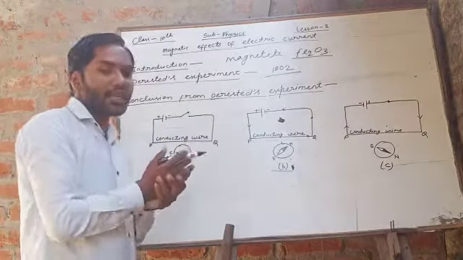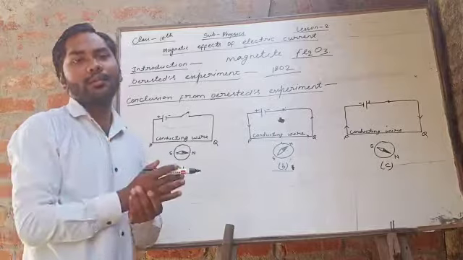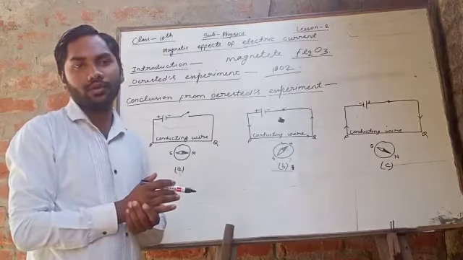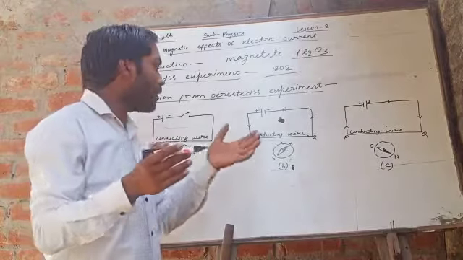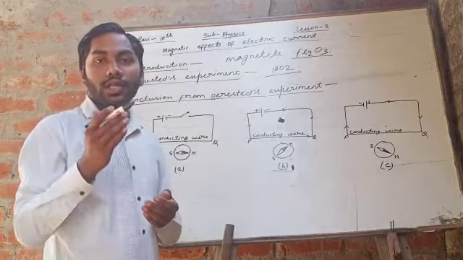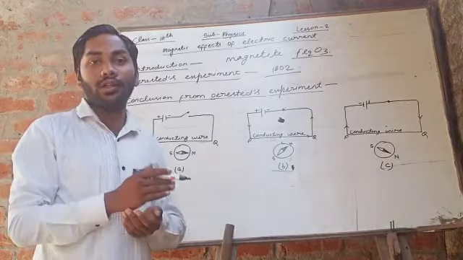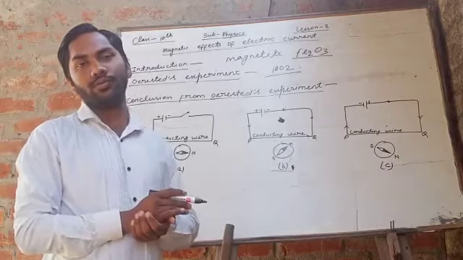The deflection is directly proportional to the current. Means if the strength of current is more in the wire, the deflection will also be more.